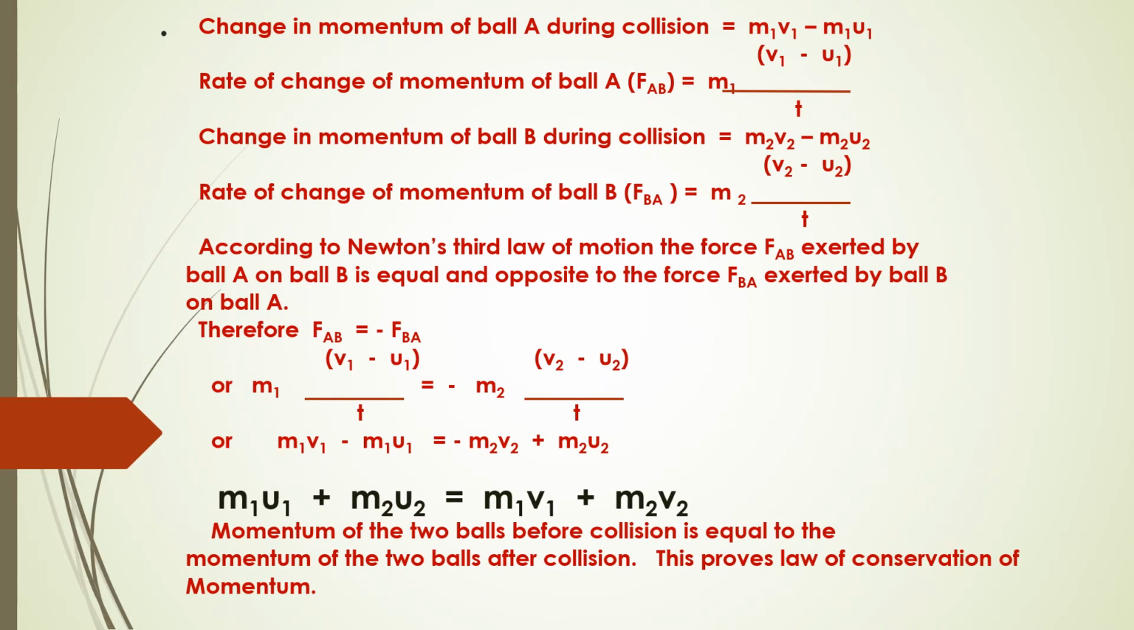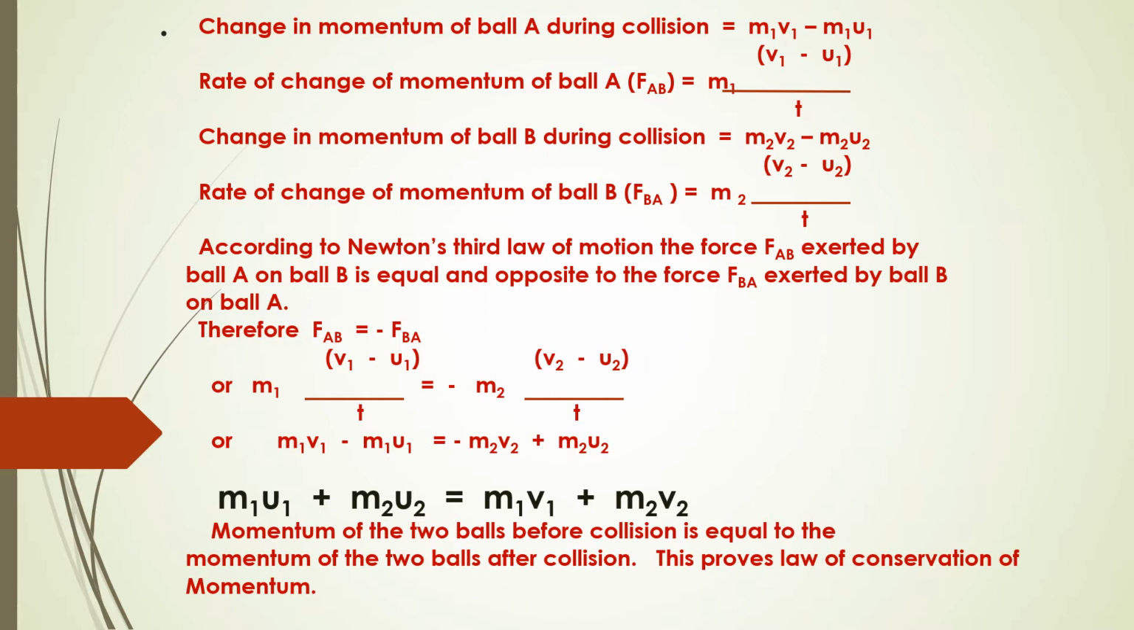The change in momentum of ball A during collision is m1 v1 minus m1 u1, that is, final momentum minus initial momentum. If we make it the rate of change of momentum, then it becomes m1 into (v1 minus u1) by t. Similarly, the change in momentum of ball B is m2 v2 minus m2 u2, that is, final momentum minus initial momentum. Again, the rate of change of momentum of ball B becomes m2 into (v2 minus u2) by t.